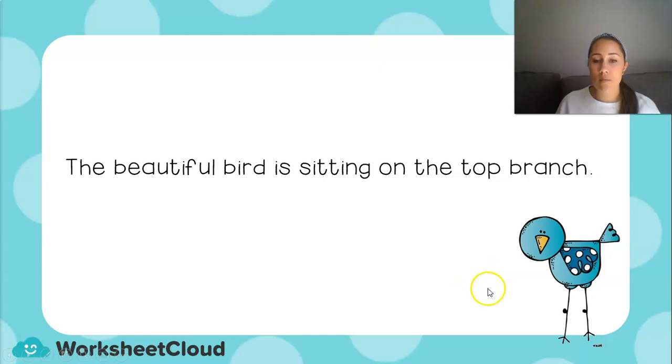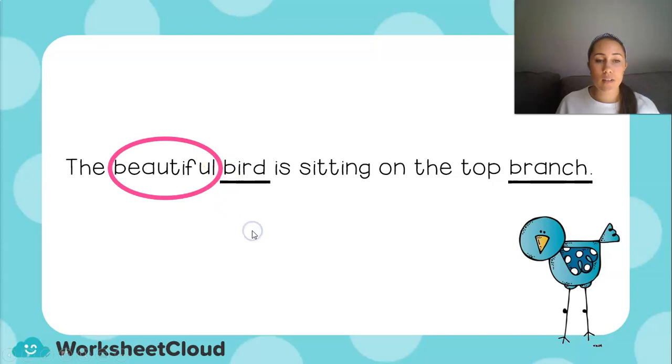So now I'm going to look at this little bird. The beautiful bird is sitting on the top branch. Bird is my noun because it is an animal. And branch is my noun because it's part of a tree. Now, is there a word that describes the bird? Beautiful. The beautiful bird.